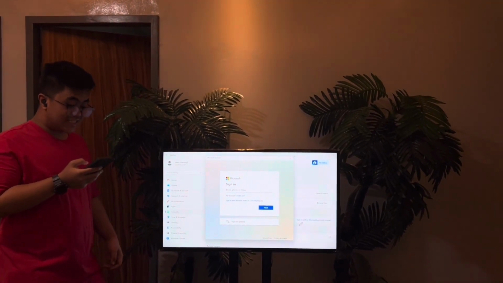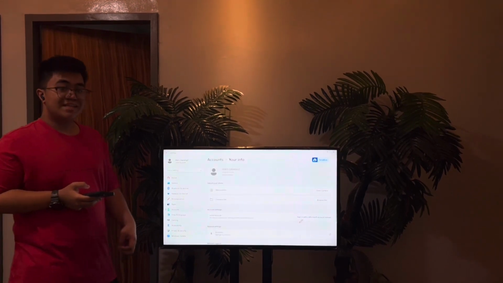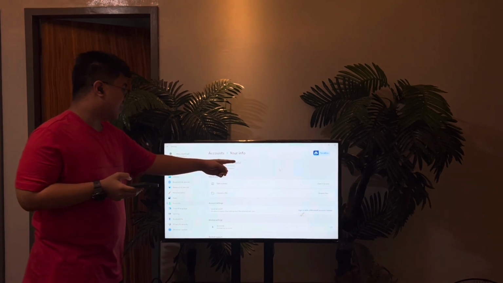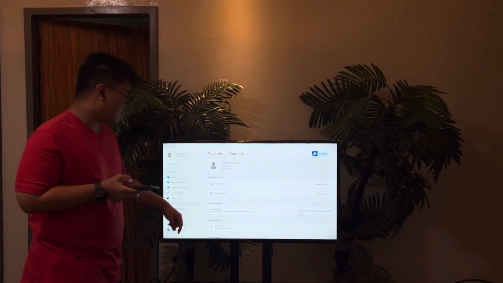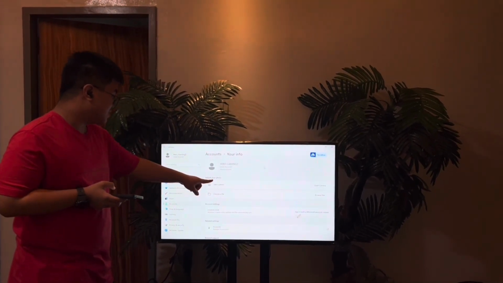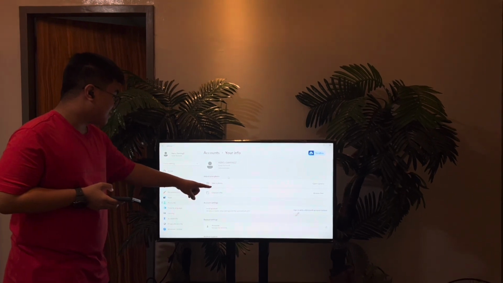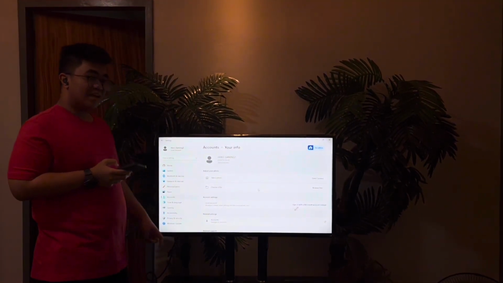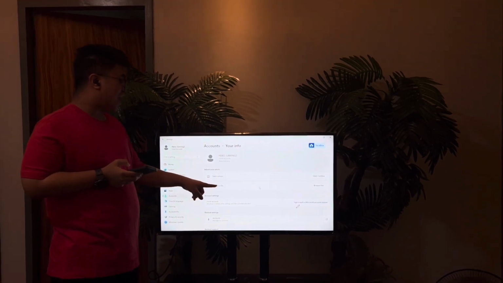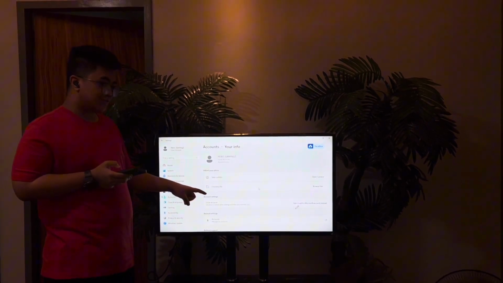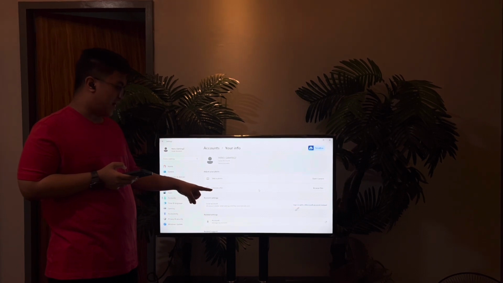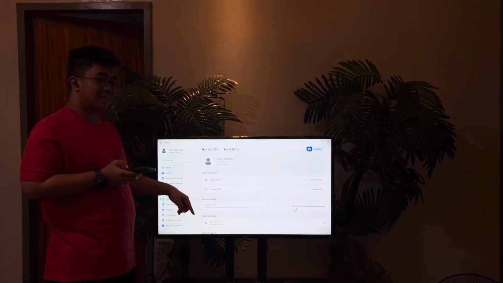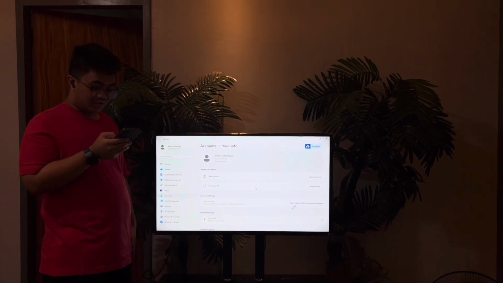Next is changing the account picture. The first few steps are the same, up until you go to Your Info. Here, under Adjust Your Photo, you can either take a photo or choose a file. And after choosing one, you have to choose a photo that you like. And then once you've chosen one, click OK, and that will become your photo.